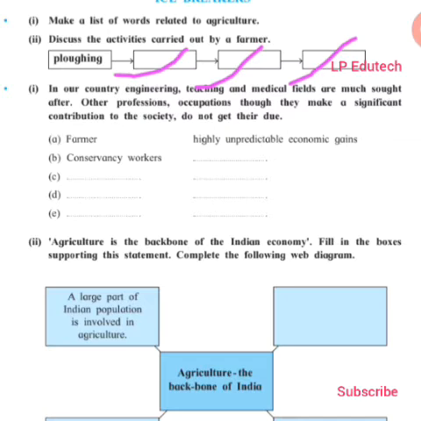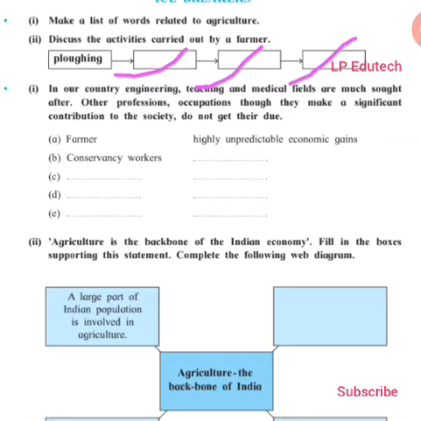Next one: in our country the engineering, teaching and medical fields are much sought after, other occupations, though they make a significant contribution to society, do not get their due. Understand the question: in our country the engineering, teaching and medical fields are much sought after, other professions, that is occupations, though they make a significant contribution to society, do not get their due. Why is this importance not given to these fields?